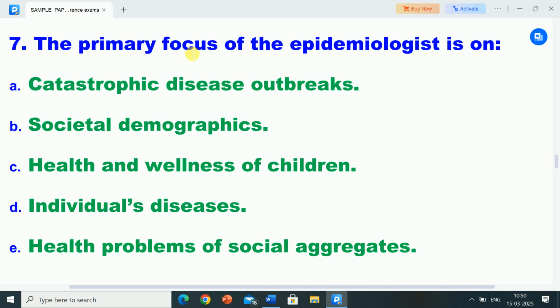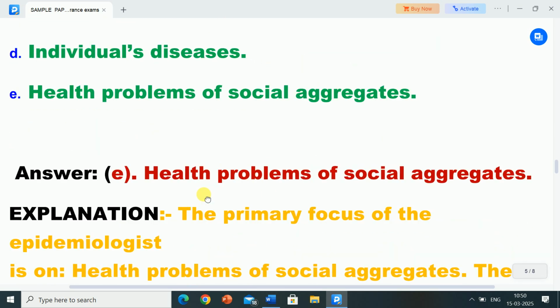Question number 7: the primary focus of the epidemiologist is on: options are A, catastrophic disease outbreaks; option B, societal demographics; option C, health and wellness of children; option D, individual diseases; option E, health problems of social aggregates.